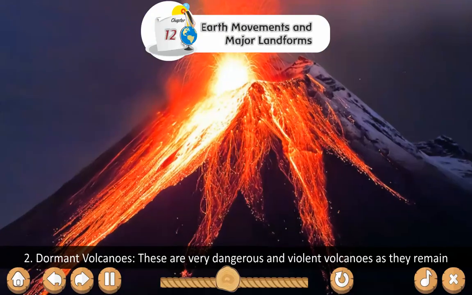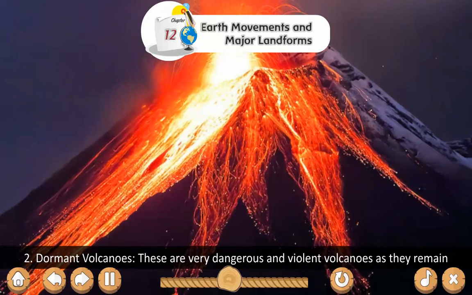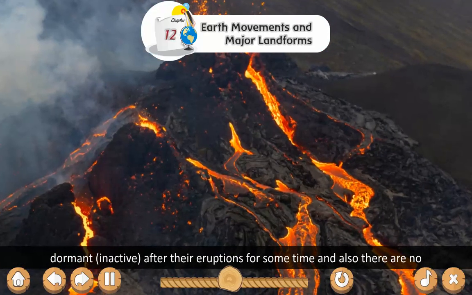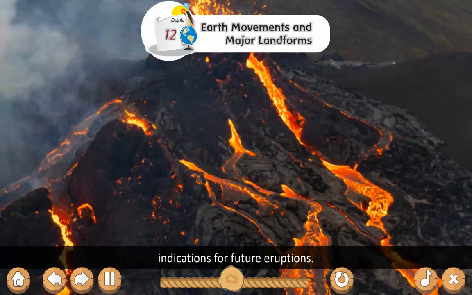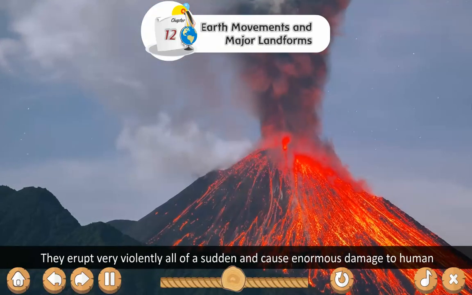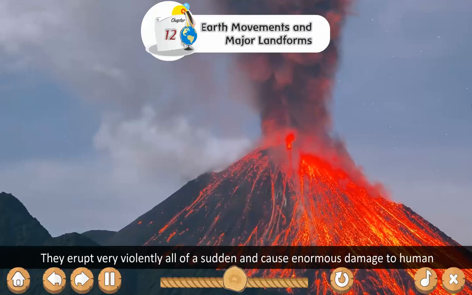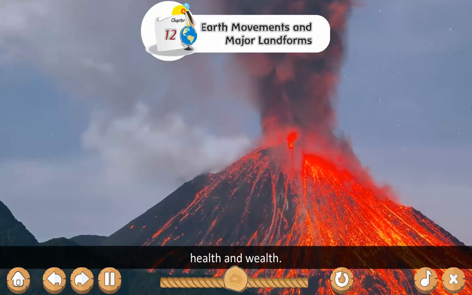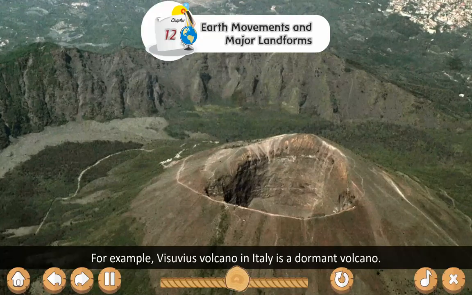Second, dormant volcanoes. They are very dangerous and violent volcanoes as they remain inactive after their eruptions for some time, and there are no indications of future eruptions. They erupt very violently all of a sudden and cause enormous damage to human health and wealth. For example, Vesuvius volcano in Italy is a dormant volcano.